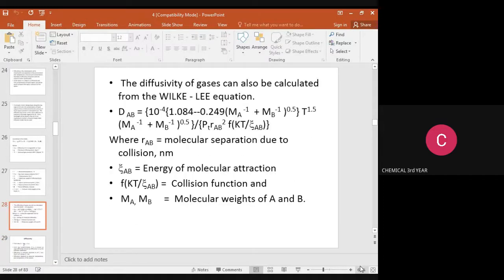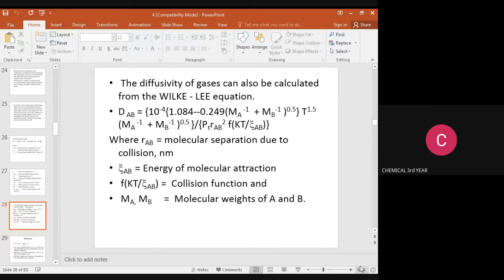Next, the diffusivity of gases can also be calculated from the Wilke-Lee equation. The equation is DAB is equal to 10 to the power minus 4 into (1.084 minus 0.249 times the square root of (1 by MA plus 1 by MB)) into temperature to the power 1.5 into the square root of (1 by MA plus 1 by MB), divided by PT into RAB square into a function of KT by epsilon AB.